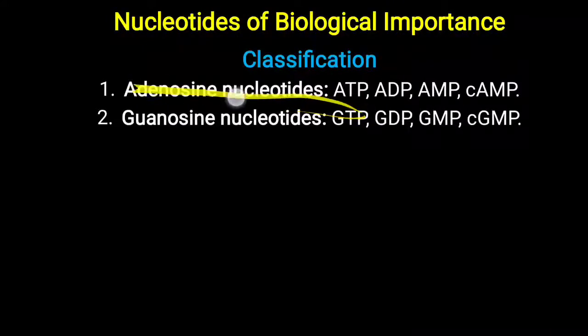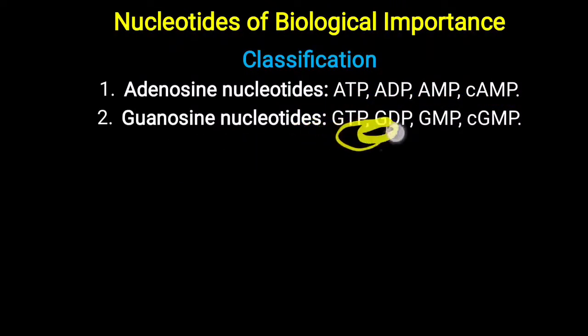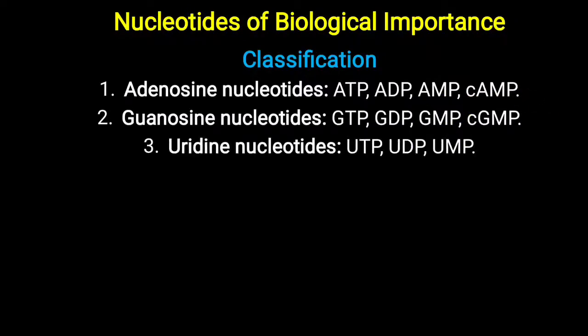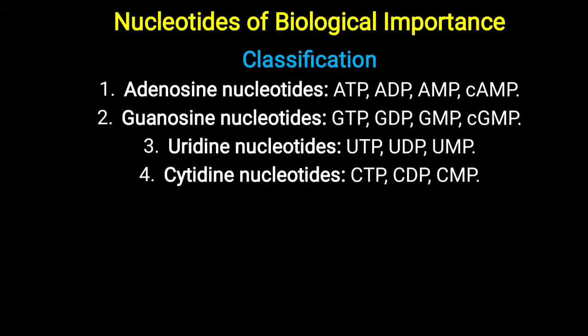Further, the adenosine nucleotides are ATP, ADP, AMP and cyclic AMP. In the same way for guanosine, there is GTP, meaning guanosine triphosphate, guanosine diphosphate, guanosine monophosphate and cyclic GMP, meaning cyclic guanosine monophosphate, same as cyclic AMP. Further, as per the pyrimidines, they are the uridine nucleotides and cytidine nucleotides. This is the classification of nucleotides as per the purine and pyrimidine nitrogen base. Now one by one we will look at their importance in this video.